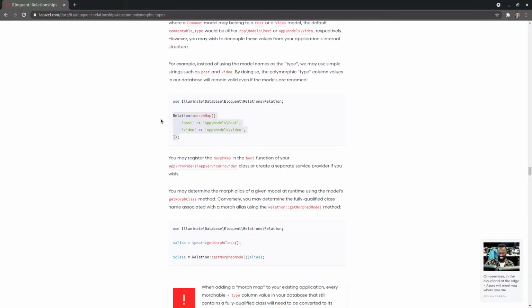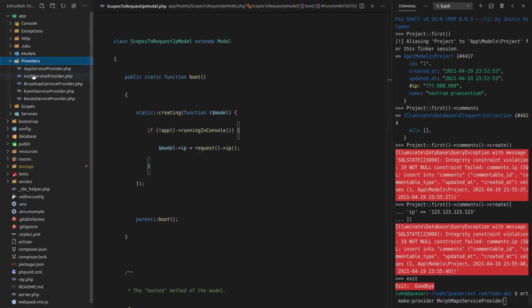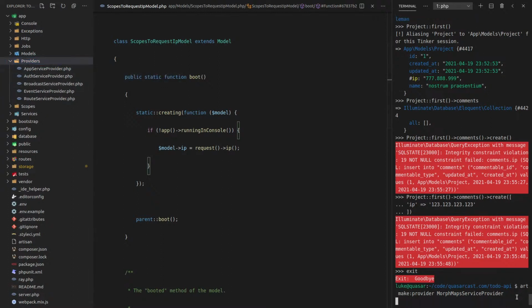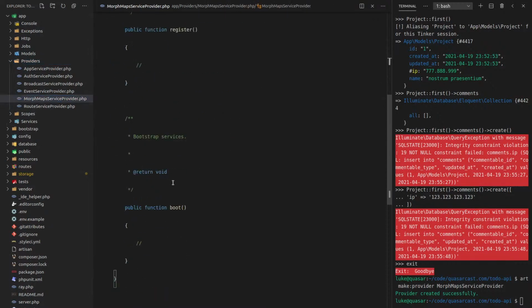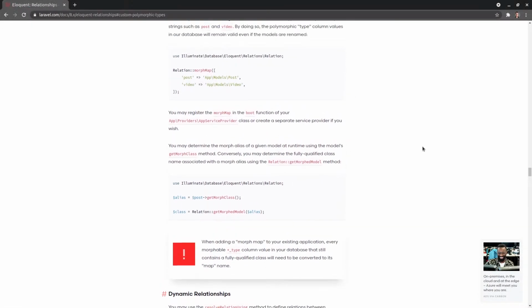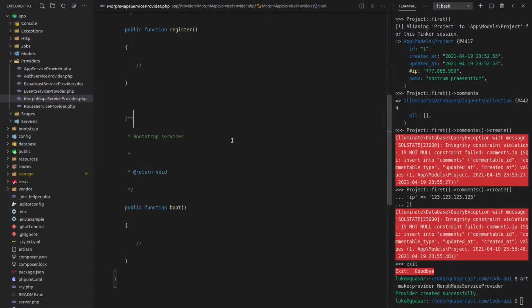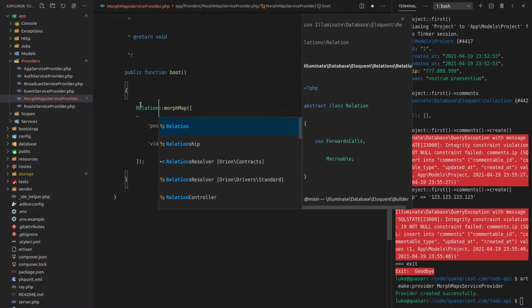All right, so once again, let's copy this and let's create this provider. Morph maps service provider. Now, what do they say? Do they just say provider or they add the word service? Yeah, they do. So morph maps service provider. Let's jump in there. Would I put that in boot or register? You put it in boot, I'm pretty sure. Yeah, boot. Because we're not registering anything. We're just saying, hey, do this at boot time. Relation.